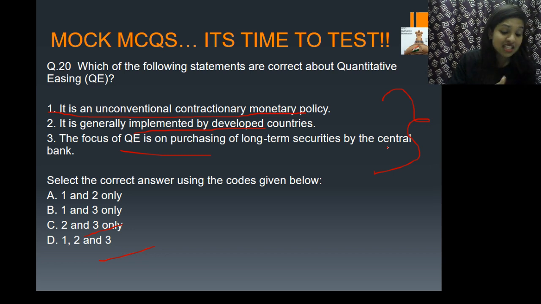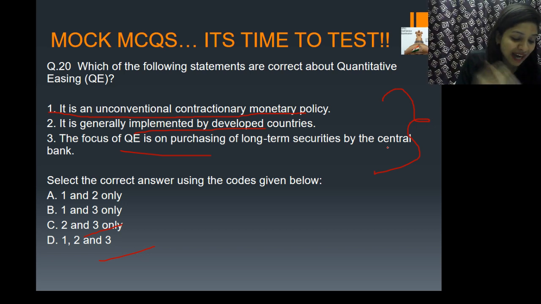Abhishek Rawat is C. Nagendra is very confident B. He is saying only 1 and 3. Wow, that's wonderful, Nagendra. Gautam is saying A, 1 and 2. Akhil Kumar is so confident, it's only C. Dinagar, you can't say the answer. Only one you can say. You can either say A, B, C or D. No chocolates that time. Pile is again perfect with C. Shivam is so confident A.